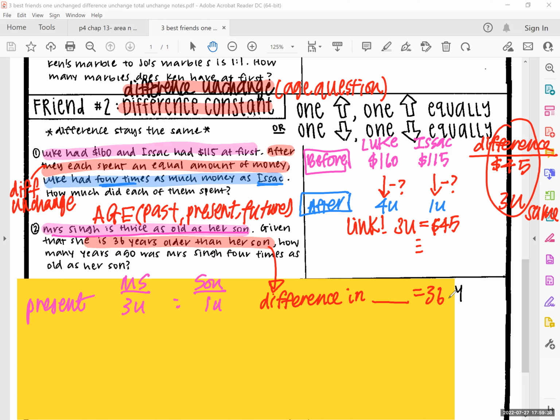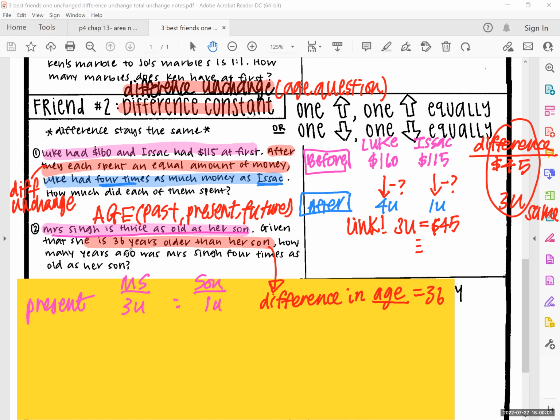What's that one word they use? No, not difference in years. This one I already went through with you. What kind of question type is this? So difference in? Yes, difference in age is 36.